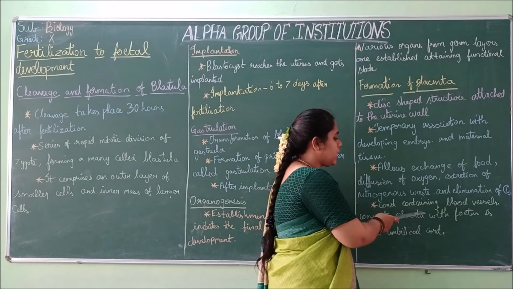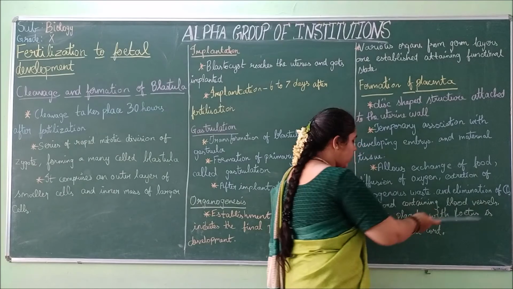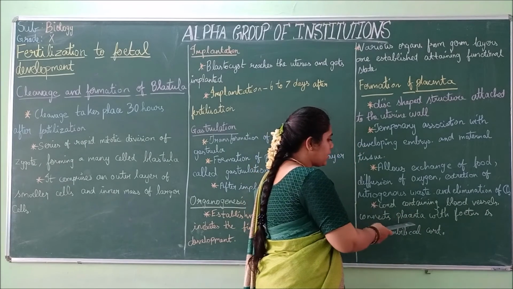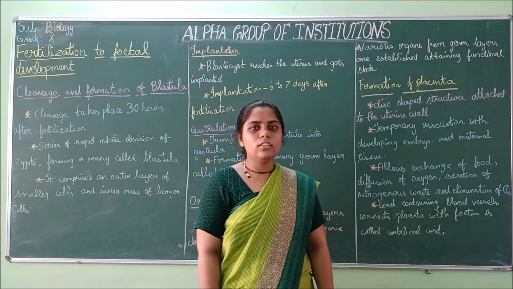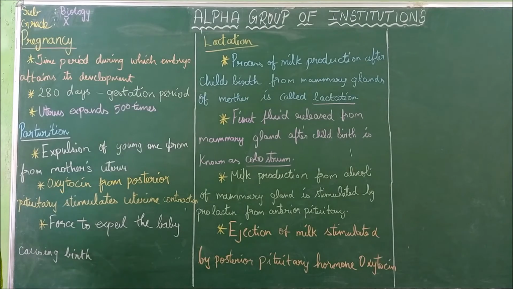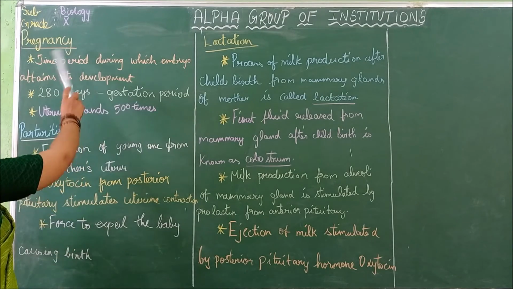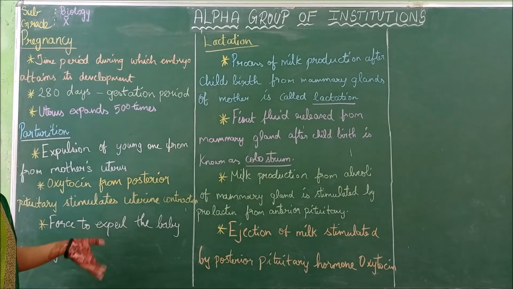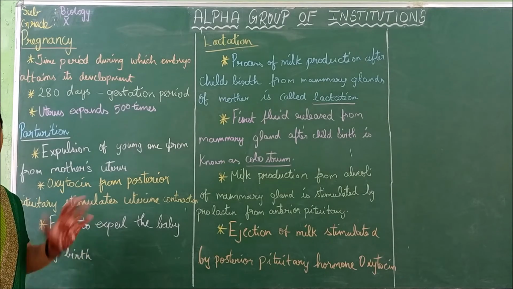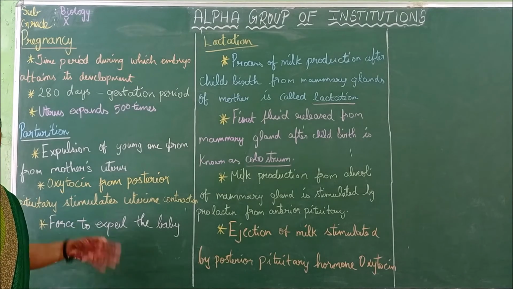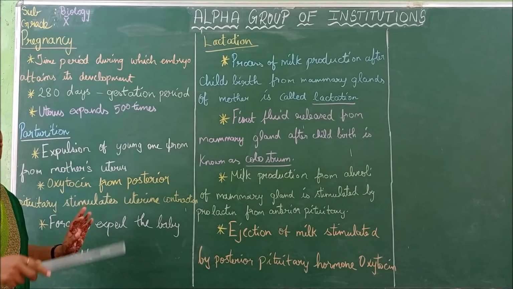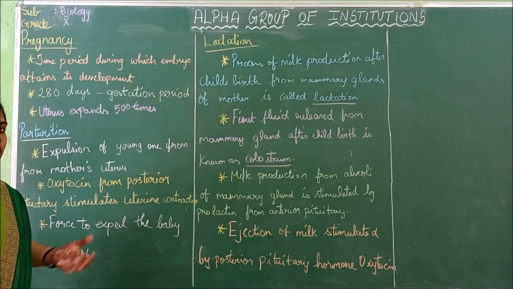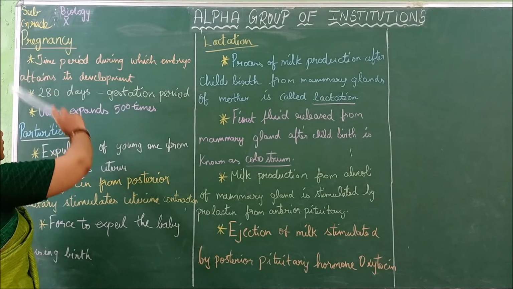And a cord is being developed. It contains blood vessels. It connects the placenta with the fetus, and that is called the umbilical cord. Next, after the formation of the placenta, the pregnancy happens. The placenta is developed for food exchange, oxygen diffusion, and excretion. The embryo has a certain environment, so after that, it has to develop. That period is called the pregnancy period.